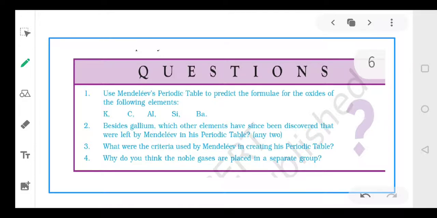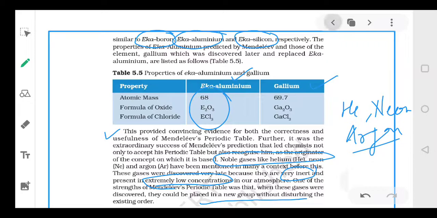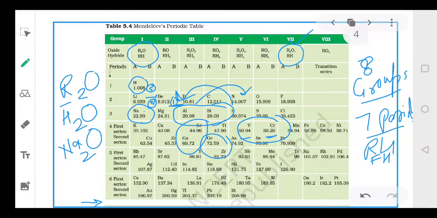So you can try these questions. Question one: use Mendeleev's periodic table to predict the formula of oxides of K, C, Al, Si and Ba. We have to give the formula of the oxides. Let's go back to the table. Let's look at this. Where is potassium? K is here.